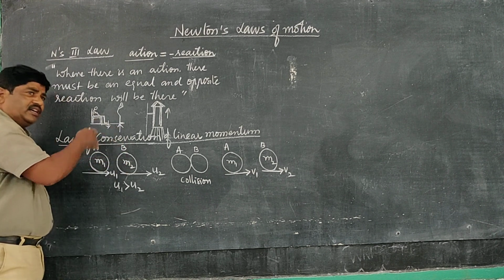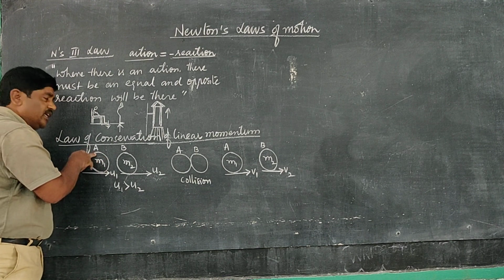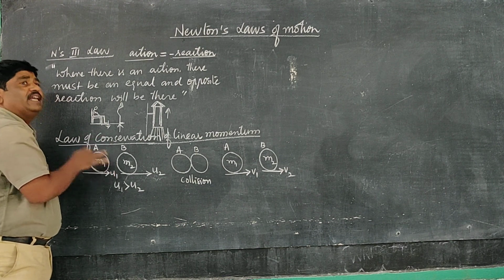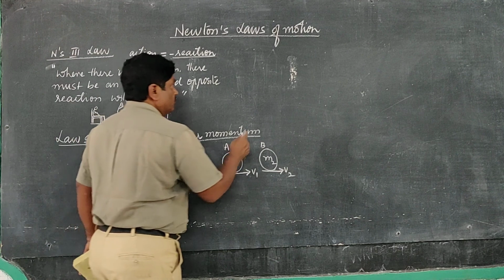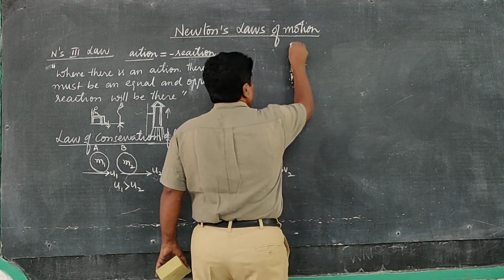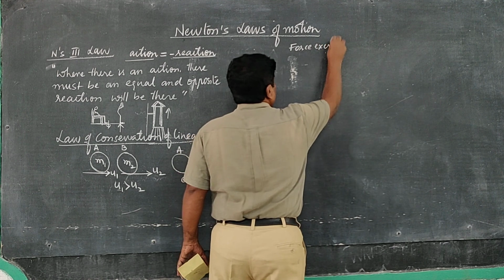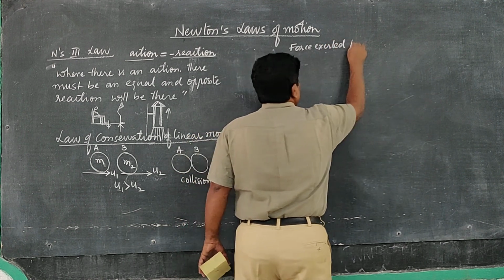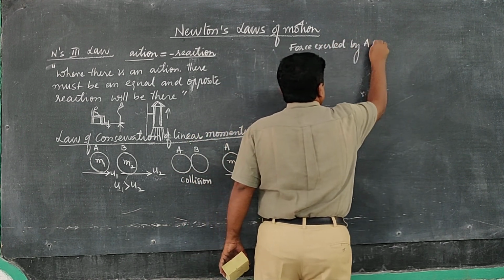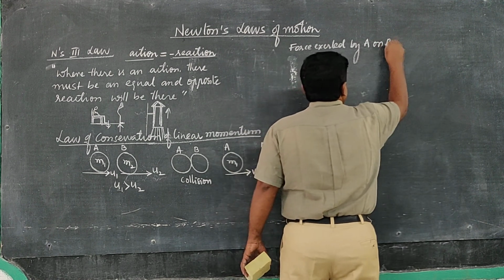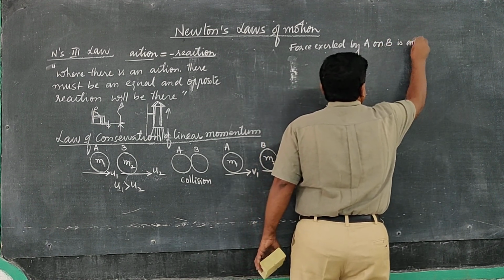B causes a negative force on A, that is the reaction. Now let us see the force exerted by A on B is an action.